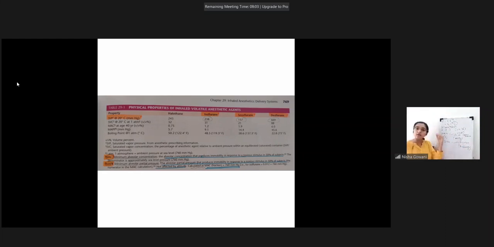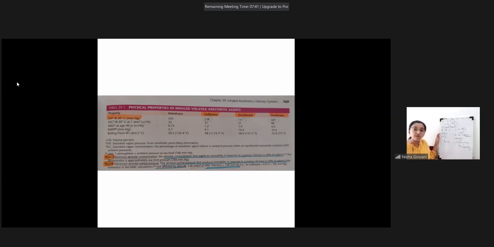The third parameter in this is mentioned as MAC of a 40-year-old person, explained in volume percent. This is volume percent MAC, right? So now what they have done, they have given you the MAC values. This is usually the value that you learn and you use practically every day, day in and day out. MAC of isoflurane 1.2, MAC of sevoflurane 1.9, MAC of desflurane 6.